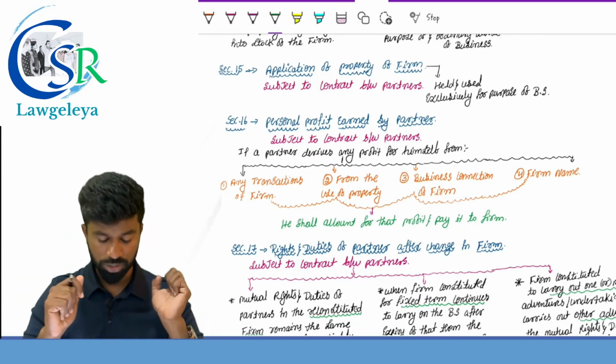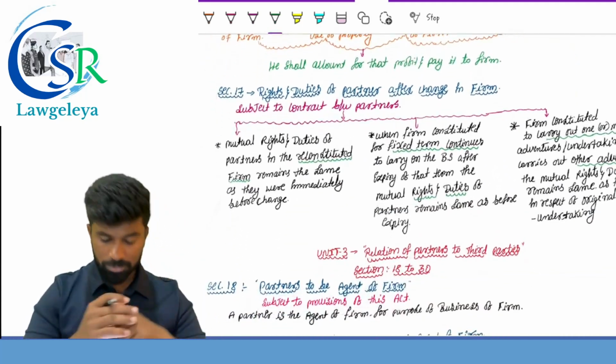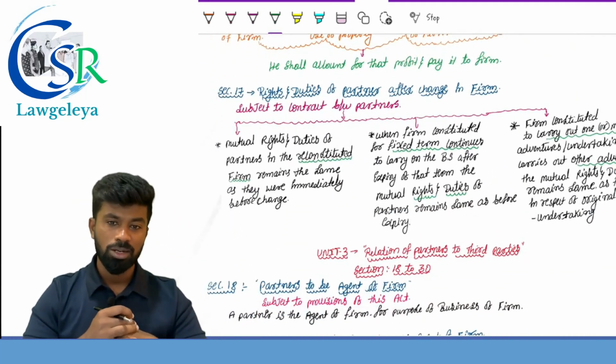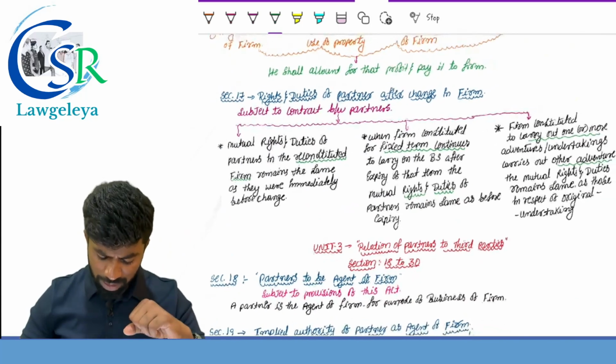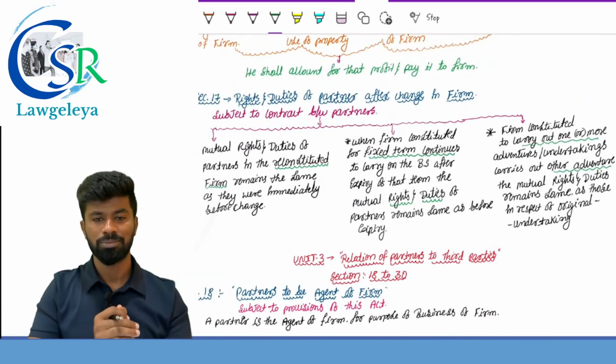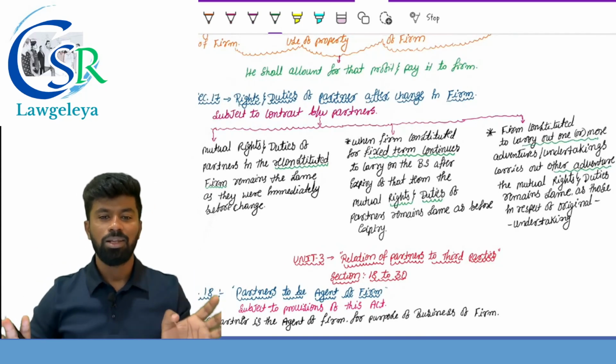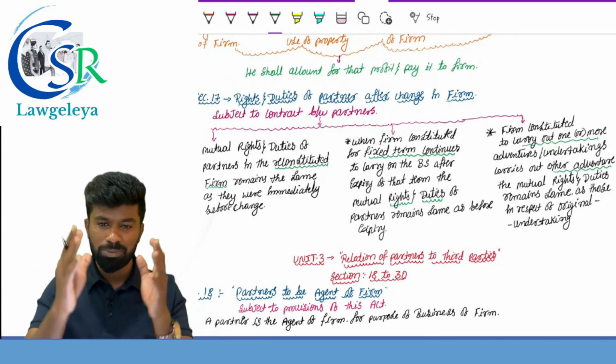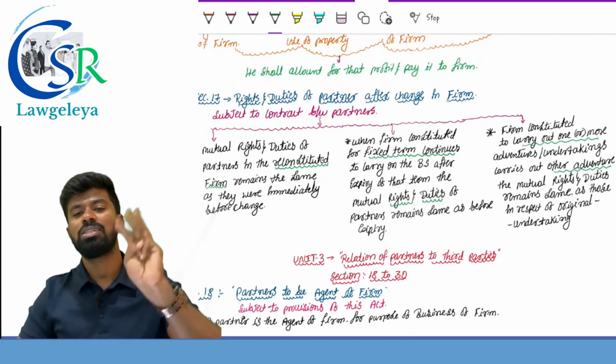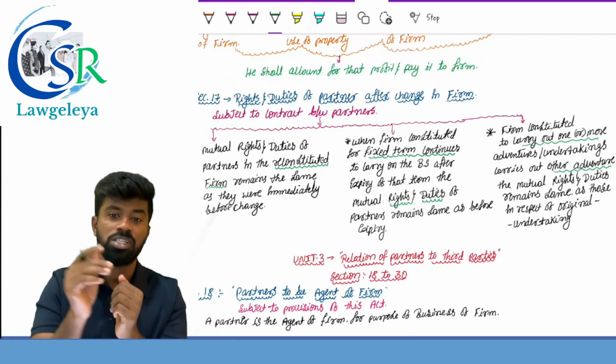Section number 16. Section number 17, the mutual rights and duties of the partners after change in the firm. It is a simple provision, it remains the same. Subject to contract between the partners, which means if the agreement is silent, the mutual rights and duties of the partners remain the same in all these three scenarios. You just have to remember what those three scenarios are.